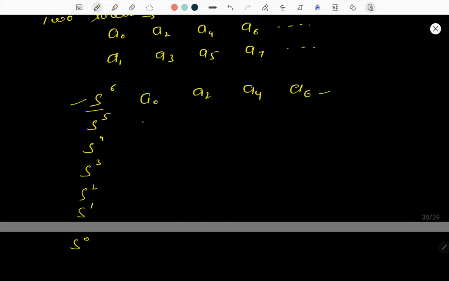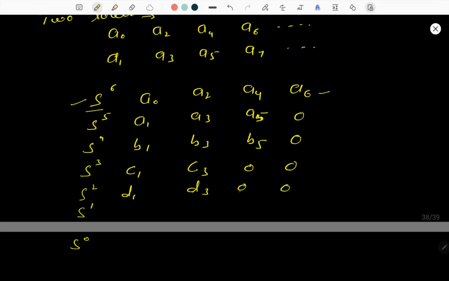Then in the second row, s5: a1, a3, a5, and 0. Then s4: b1, b3, b5, 0. Then c1, c3, 0, 0. Then d1, d3, 0, 0. Here e1, 0, 0, 0. Here f1, 0, 0, 0. So this is the array which is being formed.